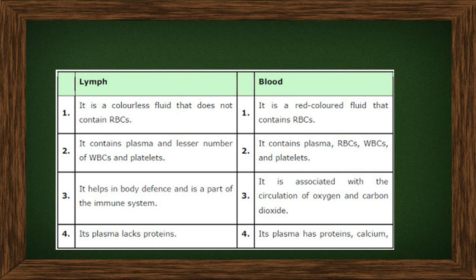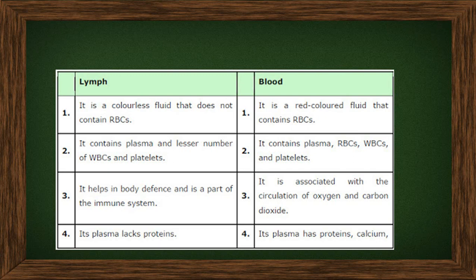Difference between lymph and blood: lymph is a colorless fluid that does not contain RBC. I have just colored it white so that you can identify it, but it is a colorless fluid. Blood is red in color, and it contains RBC. Lymph contains plasma and a small number of WBC, and very few platelets. Blood contains plasma, RBC, WBC and platelets, everything.